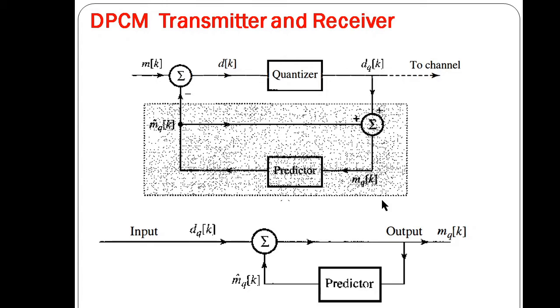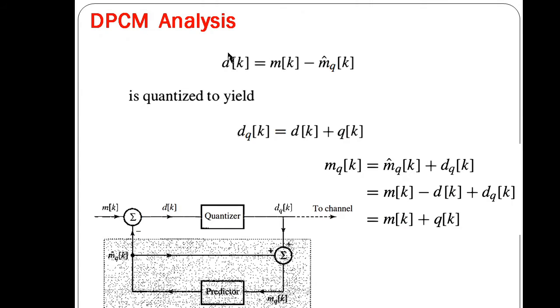At the receiver, we have dqk, which has been transmitted. We use the same predictor at the receiver also, which will predict the sample value m dash qk. So dqk plus m dash qk will give us the quantized value of our signal. This is the receiver, same as what we are using in the feedback. So this is the analysis of the DPCM signal.